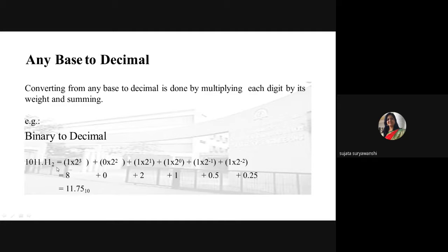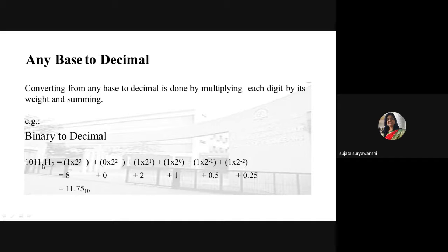So 1 into 2 raised to 3. And now take, again, this decimal point and consider the fraction number. So 0.11 is the fraction number. Then how to multiply and convert it into a decimal number? Just by multiplying each fractional bit by 2 to the negative power.